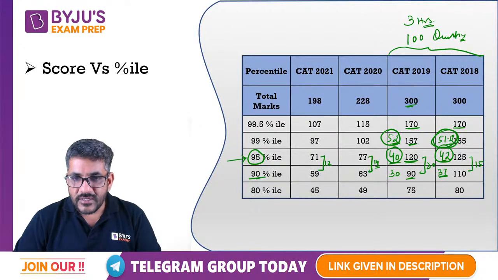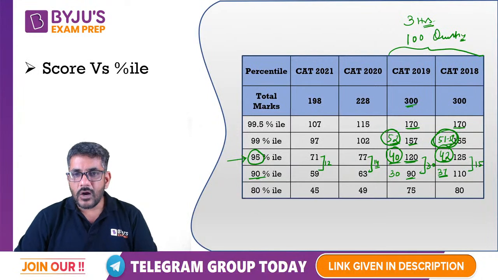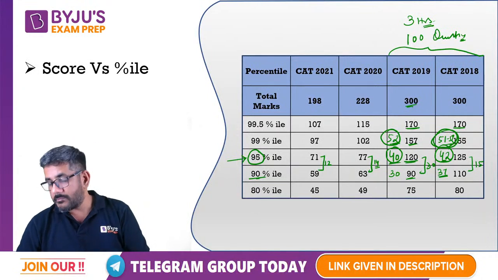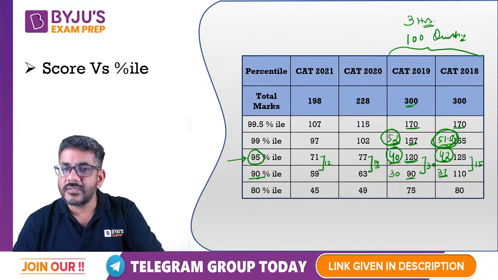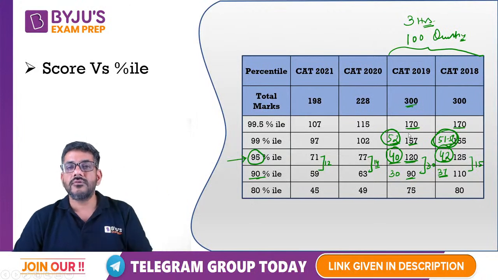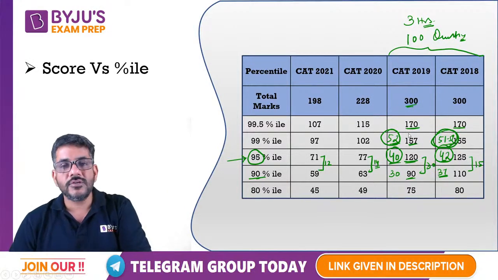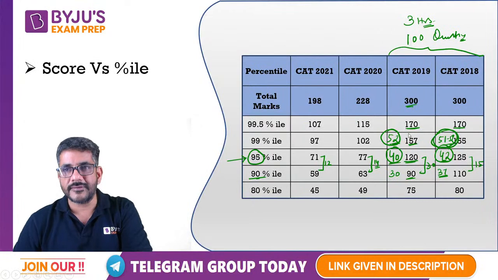So I take a question from Sujit. Sujit कुछ कह रहे हैं. How can I improve my quant section because my maths is average? Sujit, we will talk about it. I'll be talking about section wise things as well. I think you can ask your question once again over there.